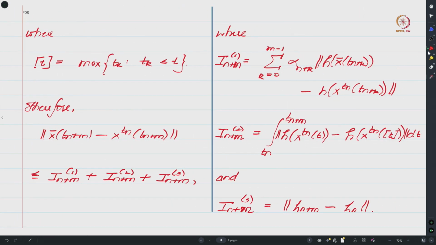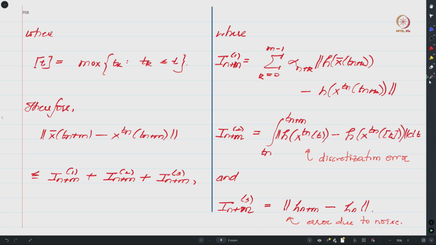Let me just give a verbal description of what these different items capture. This one can be thought of as the discretization error, and this one can be imagined to be the error due to noise.